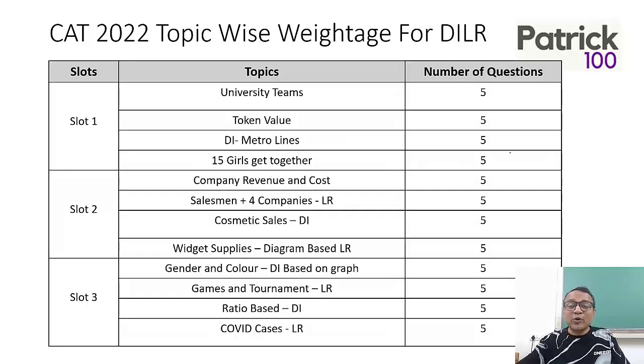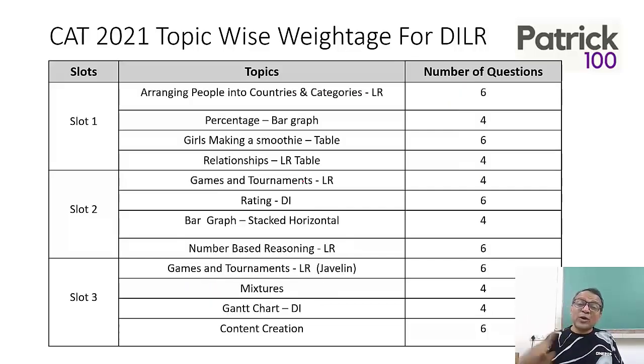CAT 22 was similar to CAT 23, 4 sets of 5 questions each. You had 2 teams in a tournament sort of set. There were DI based, LR based sets, games and tournament sums. You need to look at the type of questions that come and then work on that. The pattern in 21 was a little different: there were 2 sets of 6 questions and 2 sets of 4 questions, 20 questions in total, instead of 4 sets of 5 questions. So the pattern changes. 21 to 22 changed, 22 to 23 remained the same, 23 to 24 changed.